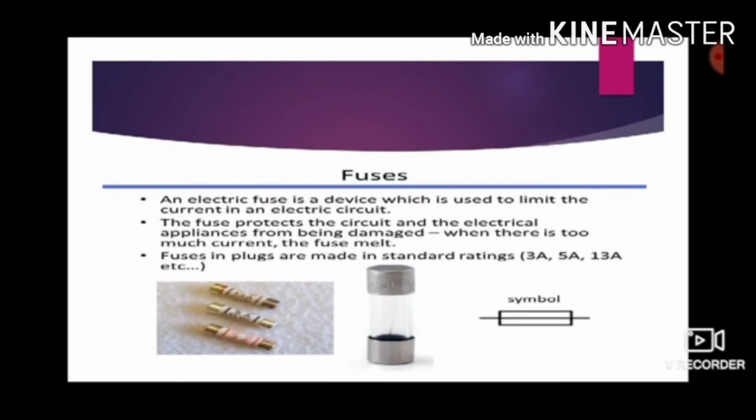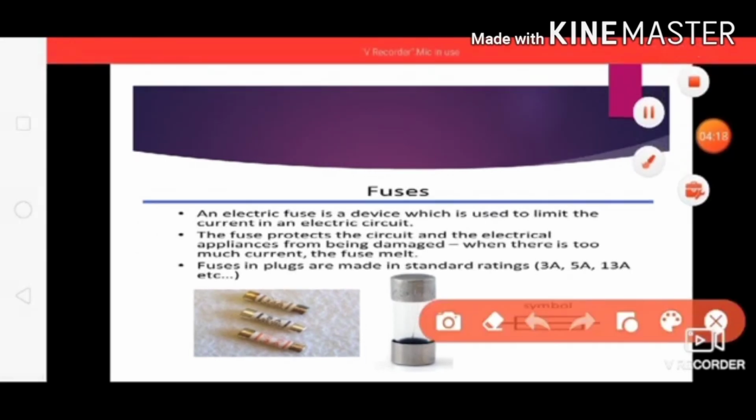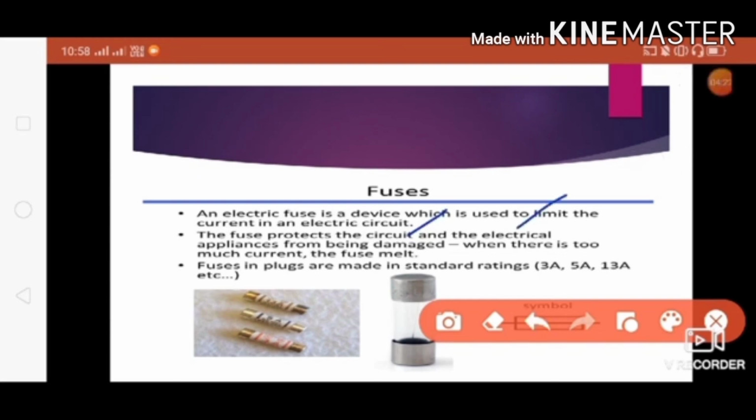And next, fuses. So let us study what exactly a fuse is. An electric fuse is a device which is used to limit the current in an electric circuit. The fuse protects the circuit and the electrical appliances from being damaged. When there is too much current, the fuse melts.